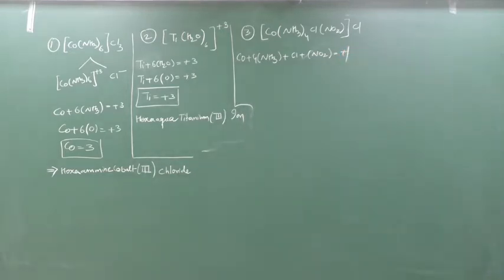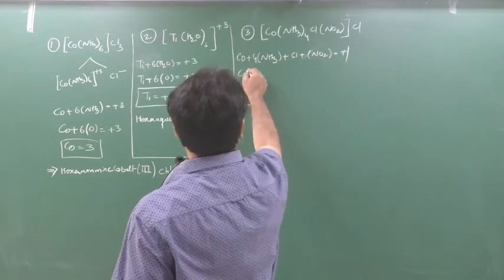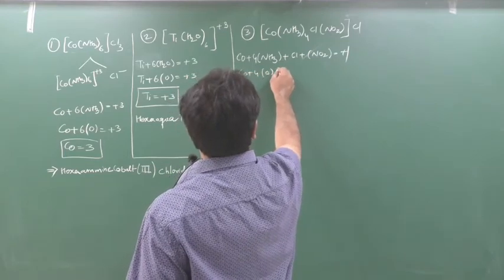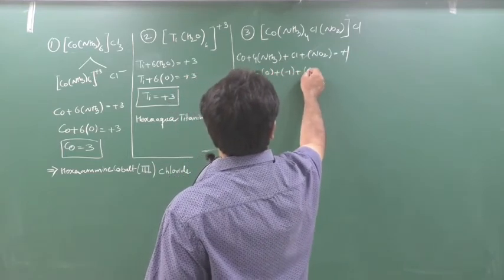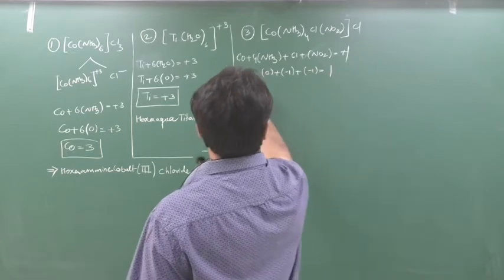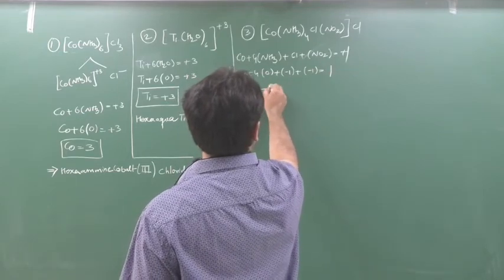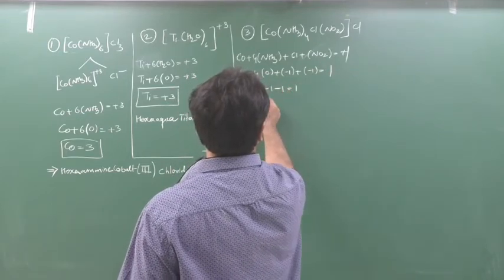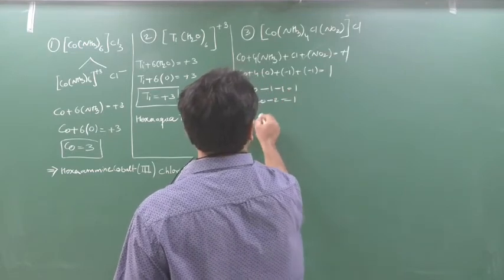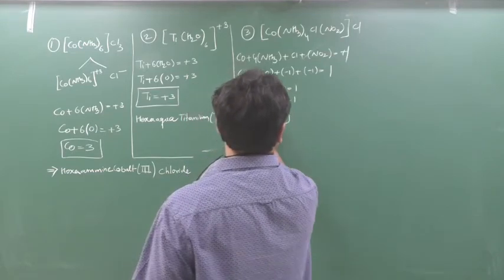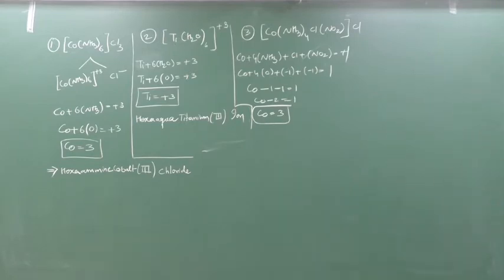Yes? Now Co, ammonia is a neutral ligand, chlorine is minus 1, NO2 is minus 1, equal to 1. Co, 4 times 0, 0, minus 1, equal to 1. Co minus 2 equals 1. So Co is equal to 3. Co is equal to what? 3. Yes or no?